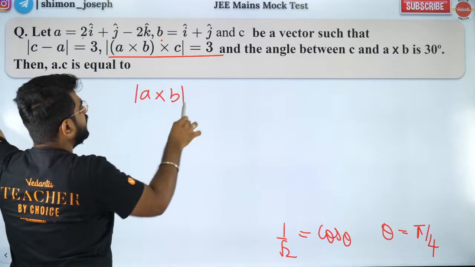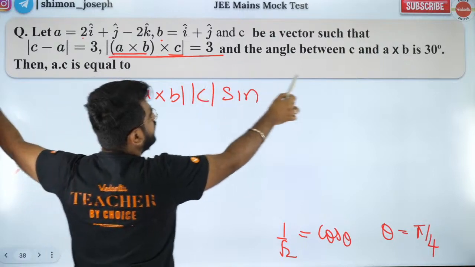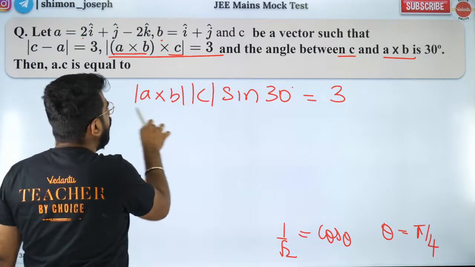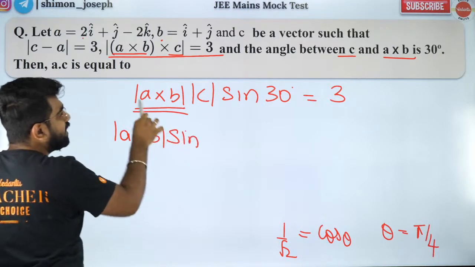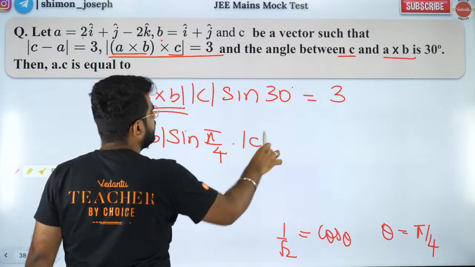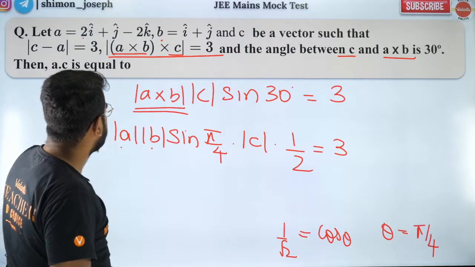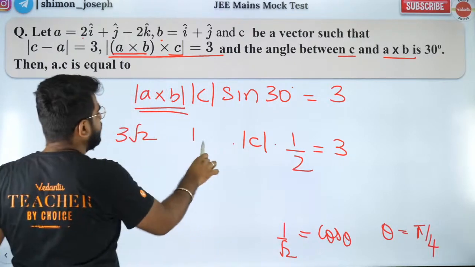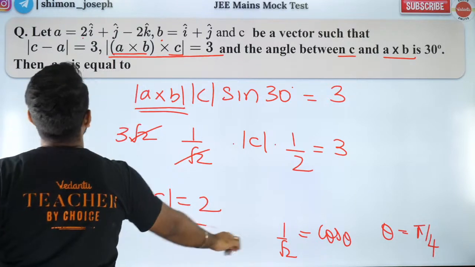What is this? Modulus of A cross B into modulus of C into sine of the angle between A cross B and C. The angle between A cross B and C is 30. So that is equal to 3. Now what is modulus of A cross B? It is mod A mod B sine of the angle between A and B. The angle between A and B is pi by 4, into mod C into 1 by 2, is equal to 3. So now mod A mod B is 3 root 2, correct? And sine pi by 4 is 1 by root 2. So root 2 cancels. So mod C is equal to 2. So I got mod C.